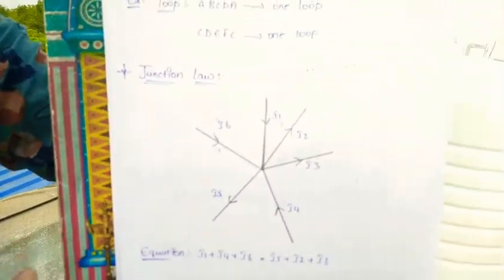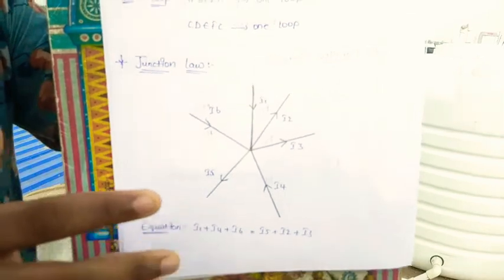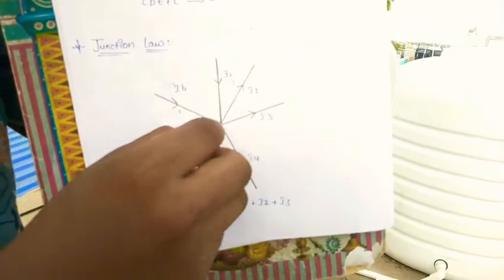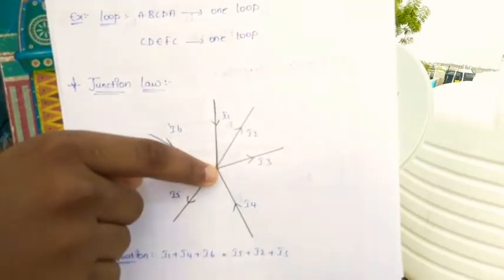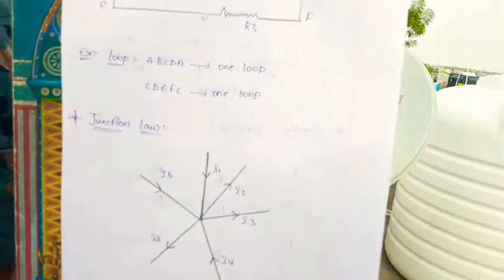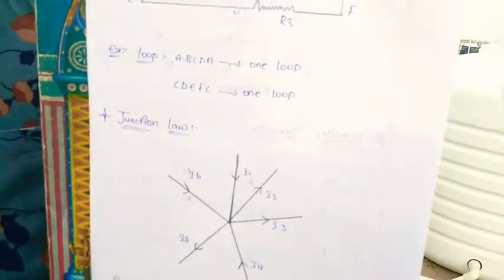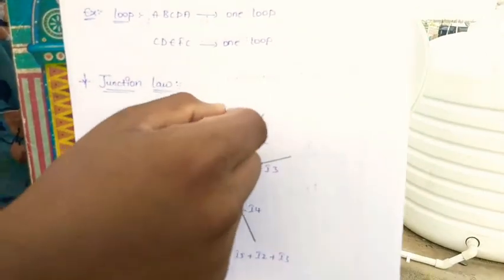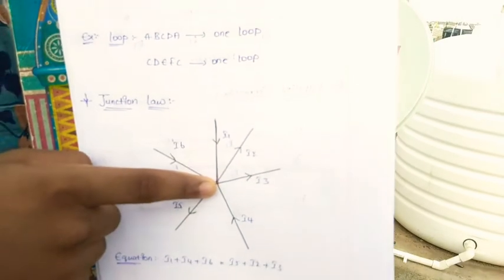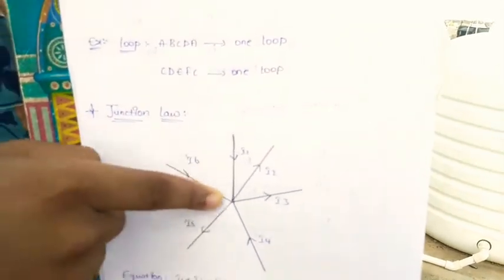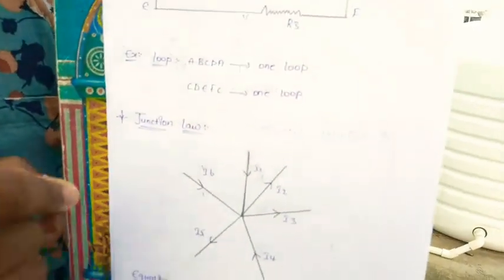Do you observe? In the middle of the circuit, the junction will be present. The various electrons in our electric circuit will move in a certain direction or to a certain place. Where the junction is present, that is known as junction law.